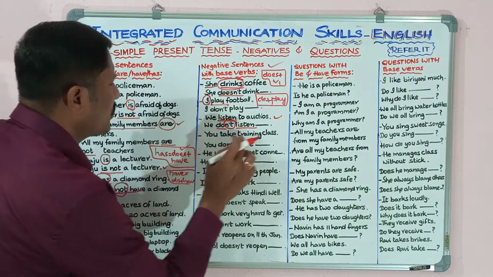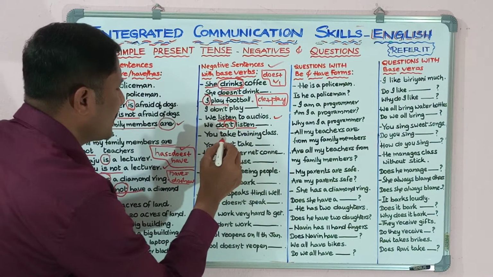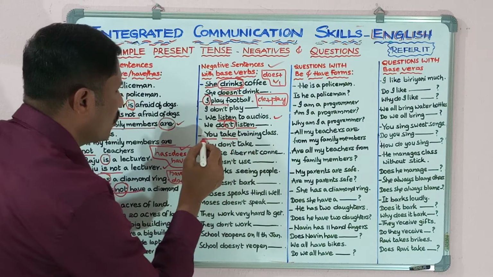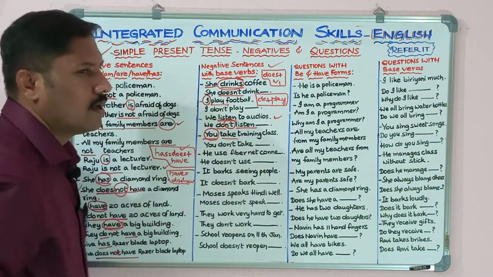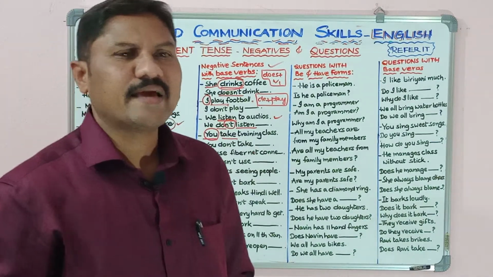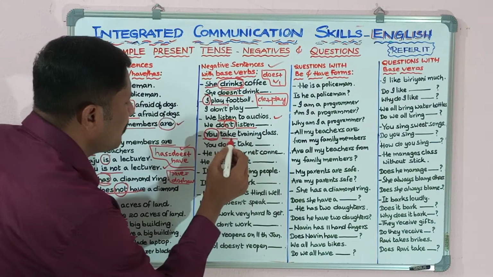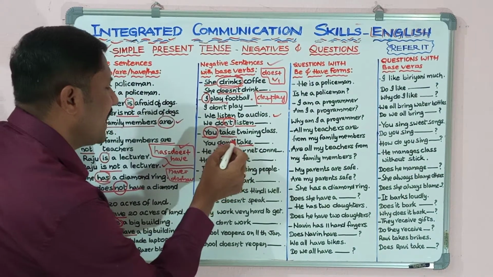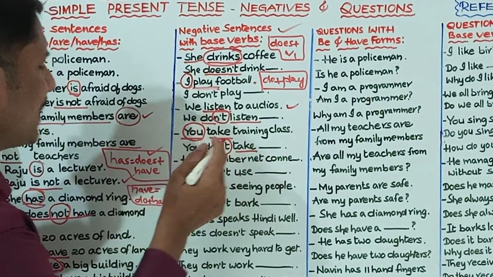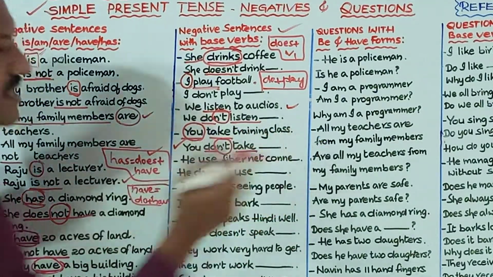Next one, you take training class. You take training class. Come on, what is the verb? Take. Subject you. You is second person. That's why we are not adding s. You take training classes. So here take is nothing but do plus take. Simply add not between those two, then it will become a negative sentence. So you don't take training class.